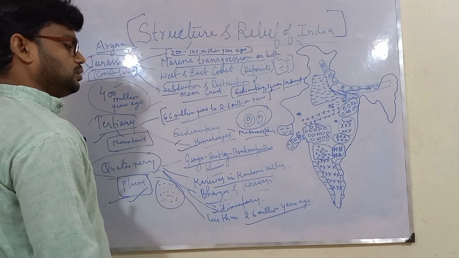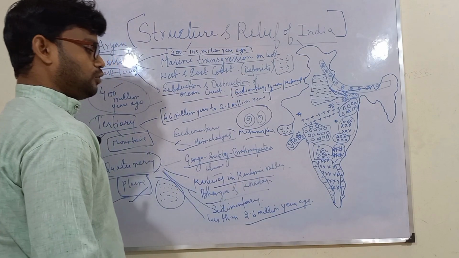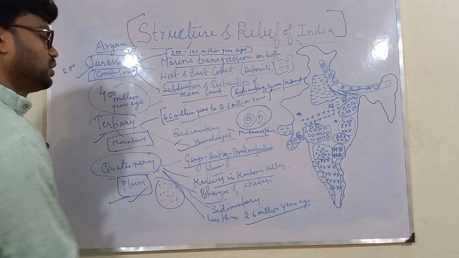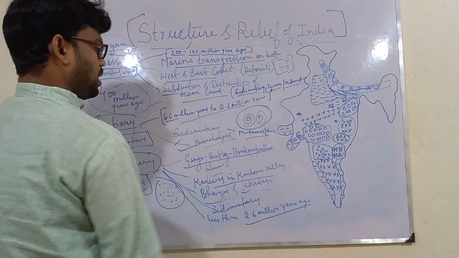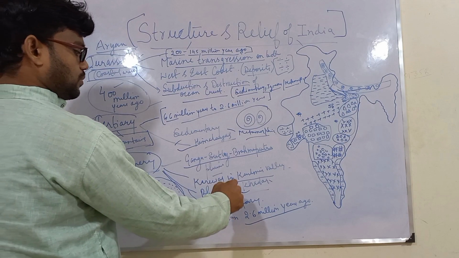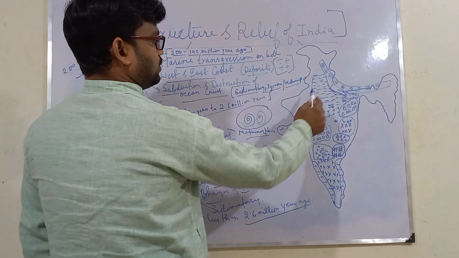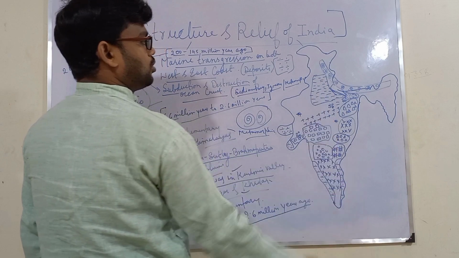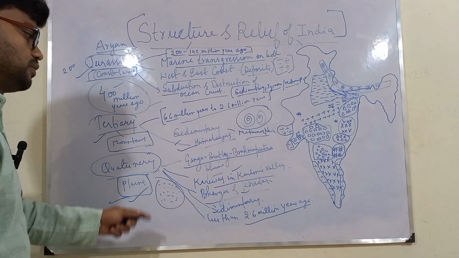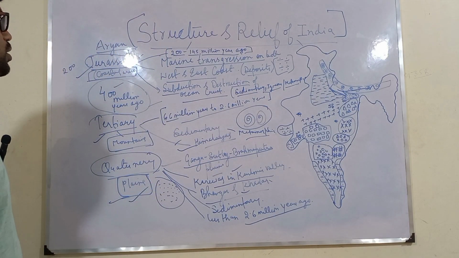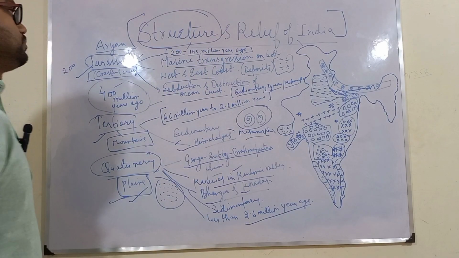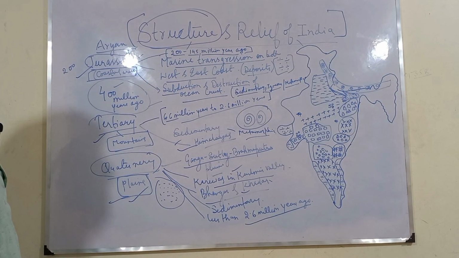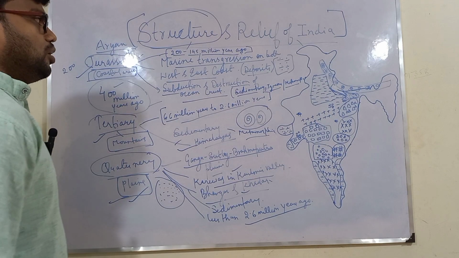We know that Bhangar and Khadar are part of alluvial soil. This Quaternary rock only gets converted into alluvial soil. So that is why here it is written Bhangar and Khadar. And also Karewa in this Kashmir valley, this portion. This is also a part of Quaternary rocks which has been converted into alluvial soil. So this was all about the structure. This portion we have covered: the structure of India, or the geological structure, rock types or rock system.